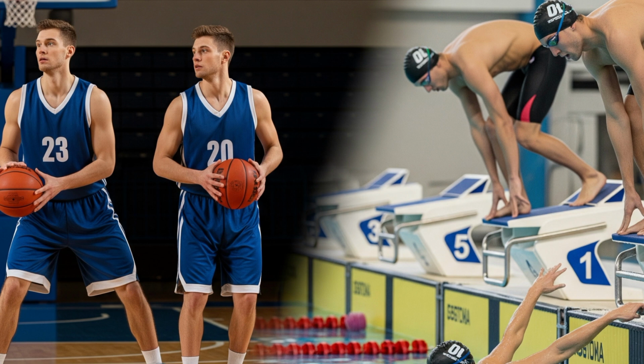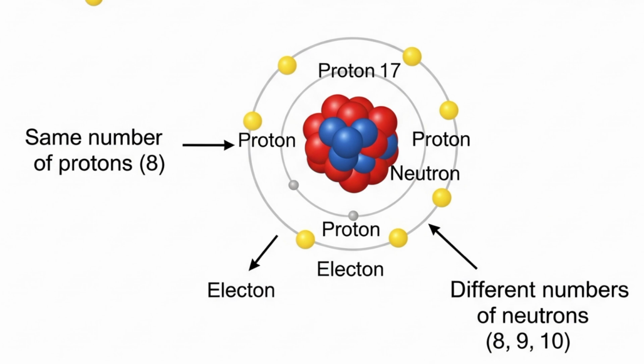All atoms of the same element have the same atomic number but may vary in mass number, or isotope. Every atom of oxygen has 8 protons. That is the atomic number. It is the ID card. However, some oxygen atoms can have different numbers of neutrons, making them heavier or lighter.